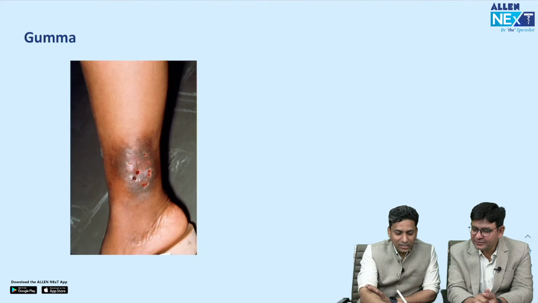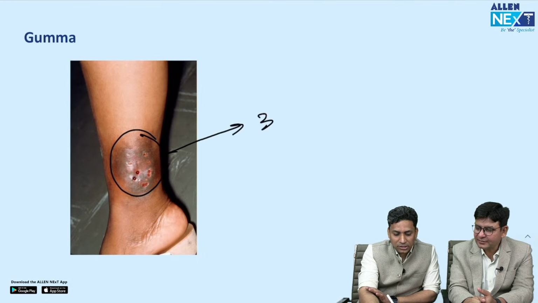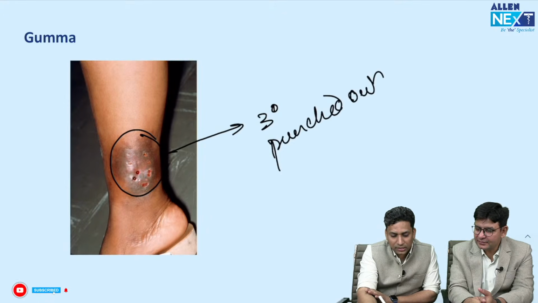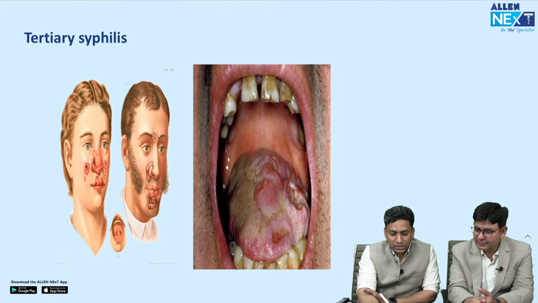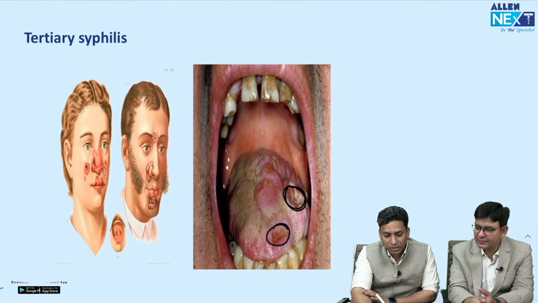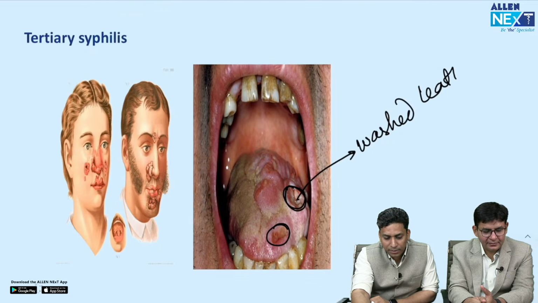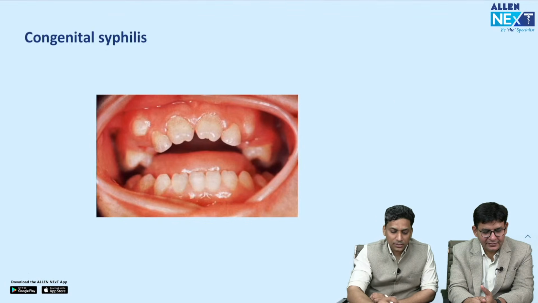Yes. Sir? Then gummatous lesions, these are seen in tertiary syphilis. These are punched out lesions. So punched out lesions are seen in tertiary syphilis. These are gummatous lesions. Then tertiary syphilis can also present with gummatous lesions over oral areas. So again you can see the punched out areas, and the base is washed leather like. So washed leather base and punched out edges.